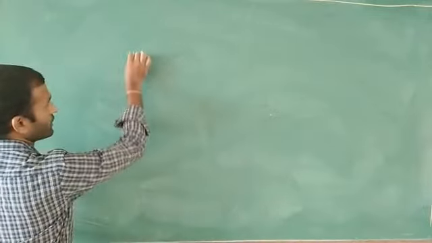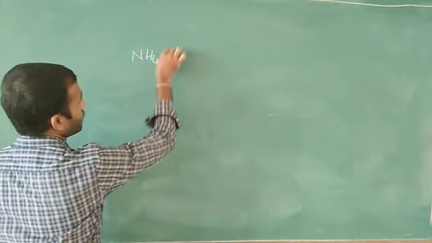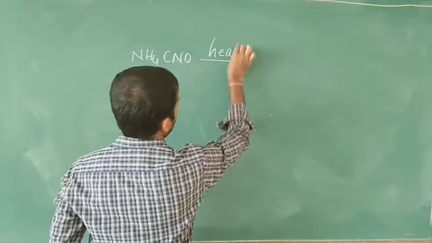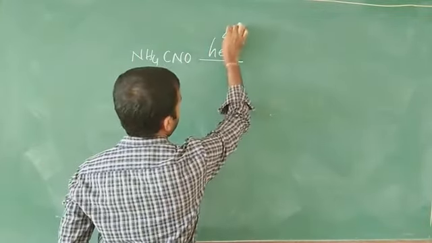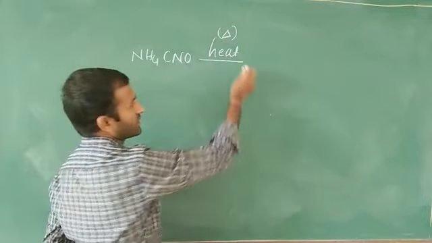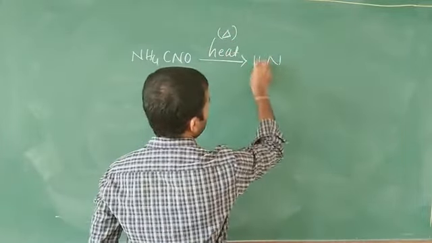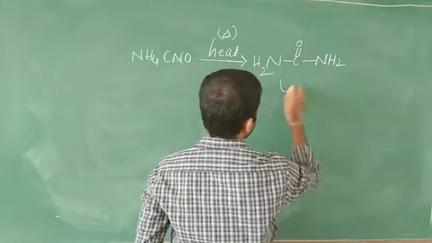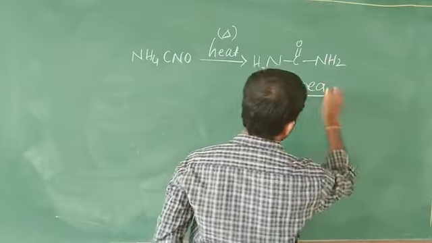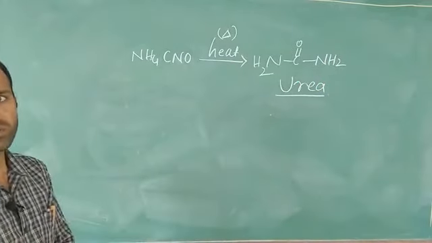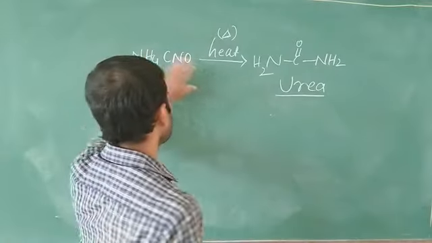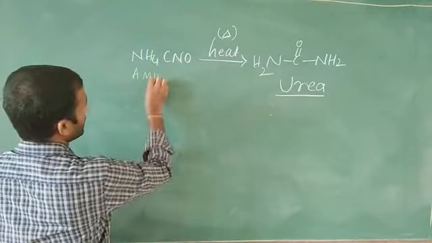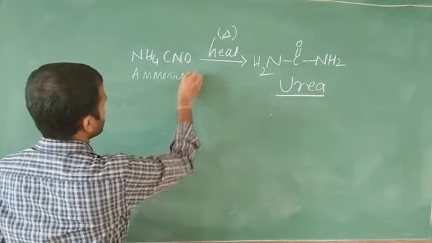How are we going to prepare urea? With the help of ammonium cyanate. This ammonium cyanate, in the presence of heat, is converted. Heat is represented by delta, so you have to write delta or heat. The product formed is NH2 C double bond O NH2. The name of this is urea, the first organic compound. This ammonium cyanate is converted into urea.